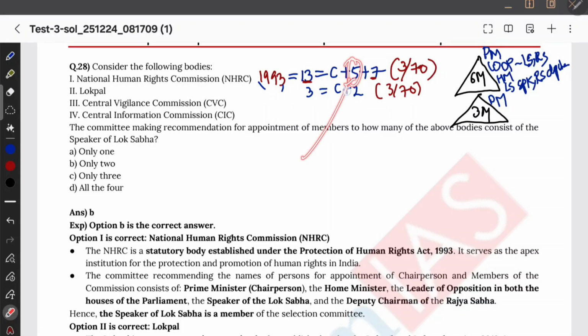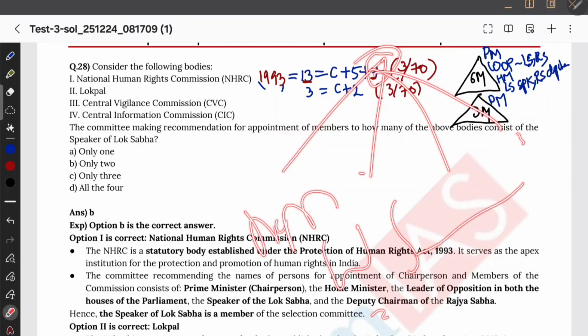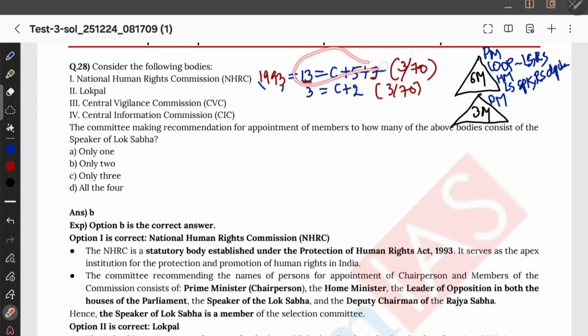And among the 5 full-time members, two people should be how? One is a retired or serving Supreme Court judge, the other is a retired or serving High Court Chief Justice. Okay. And 7 part-time members for different groups: National Commission for Minorities, Women, SC, ST, OBC, Children, and then physically handicapped. Okay, that's all.